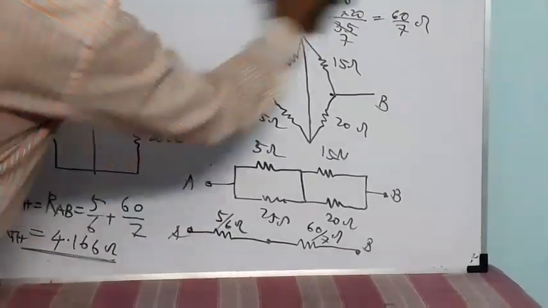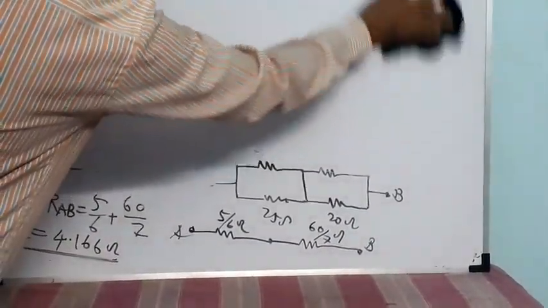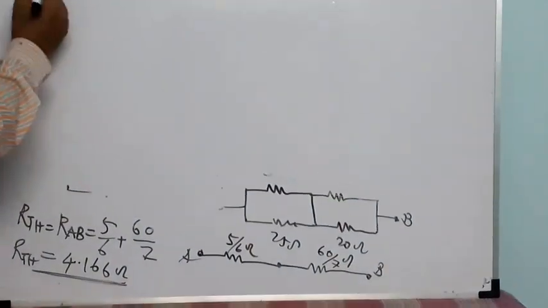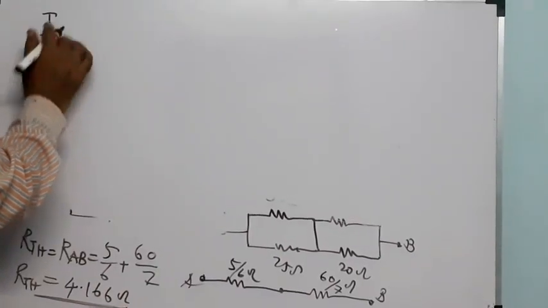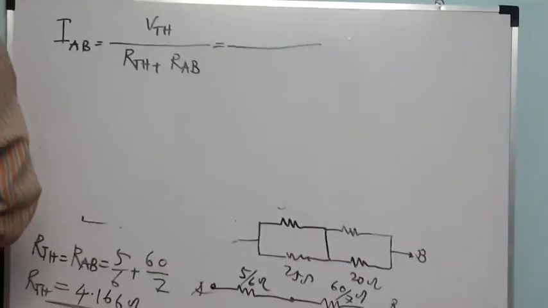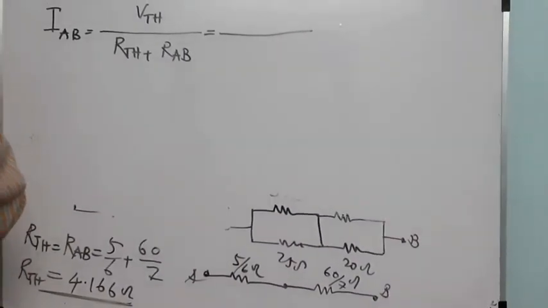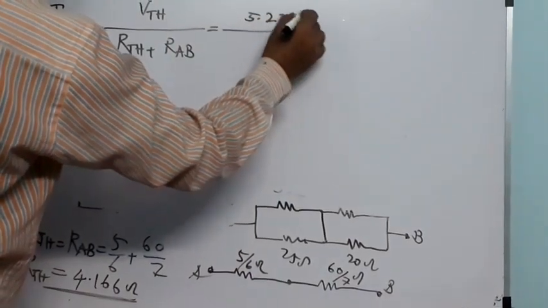Now, after getting VTH and RTH, you have to find the current in the 10 ohm resistance. According to Thevenin's theorem, IL is equal to VTH by RTH plus RL. VTH is how much did we get? 5.235 volts.